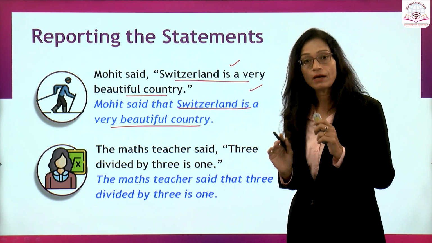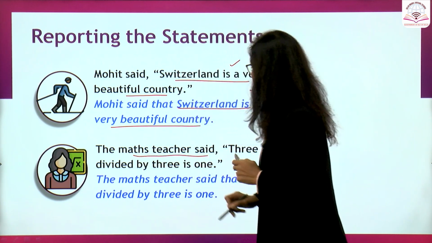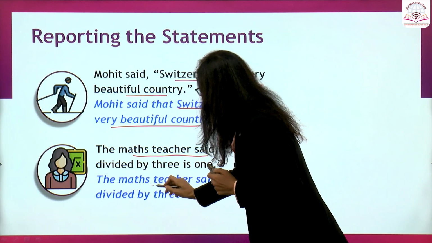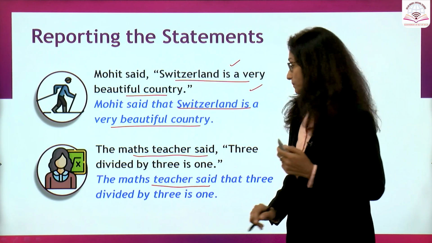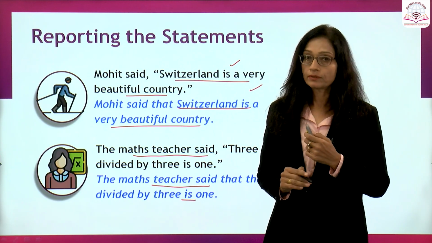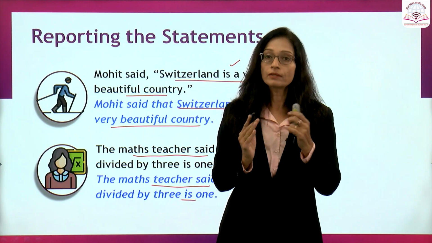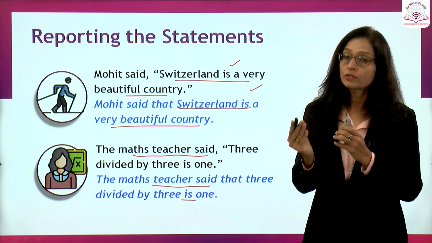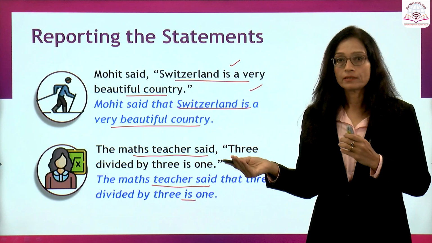It will remain unchanged. Moving to the next sentence, the maths teacher said, 3 divided by 3 is 1. We'll write, the maths teacher said that 3 divided by 3 is 1. Now, this will come under the category mathematical truth. So, these are some of the exceptions. We have to keep them in mind while conversion. Let us take a look at some of the important conversions that are going to really help us when we are converting a direct sentence into an indirect sentence.